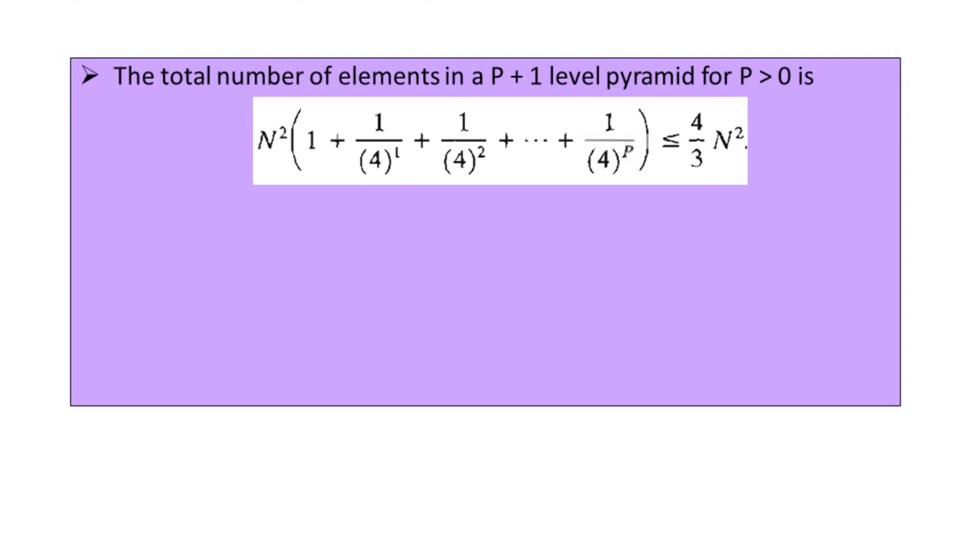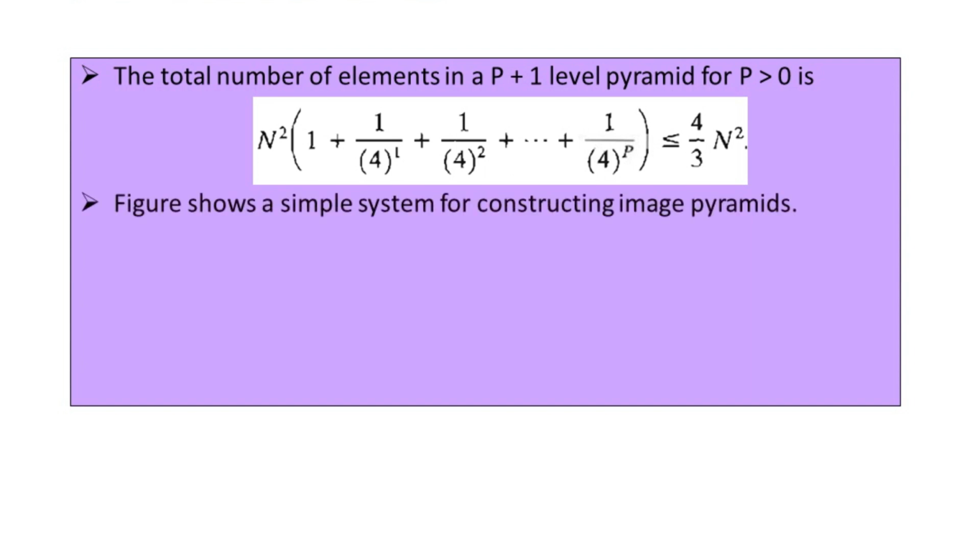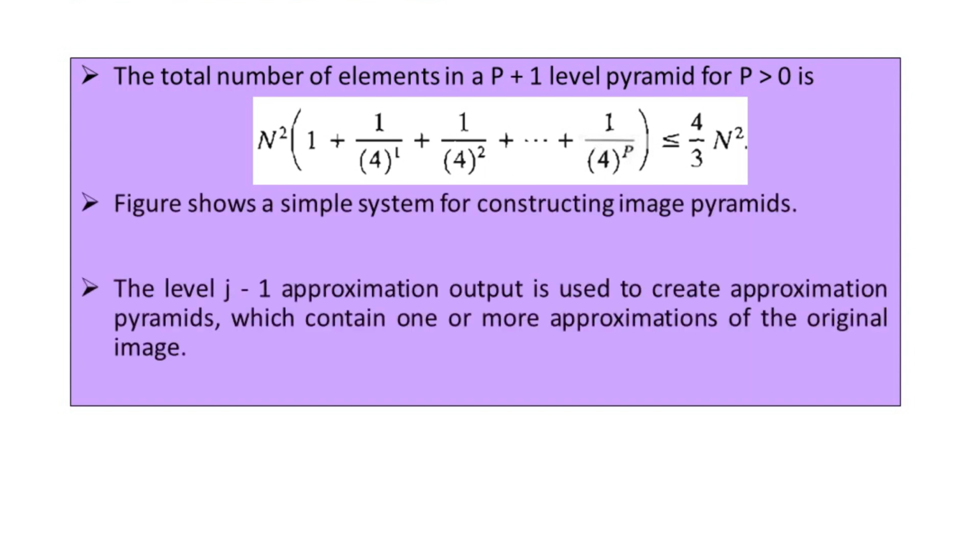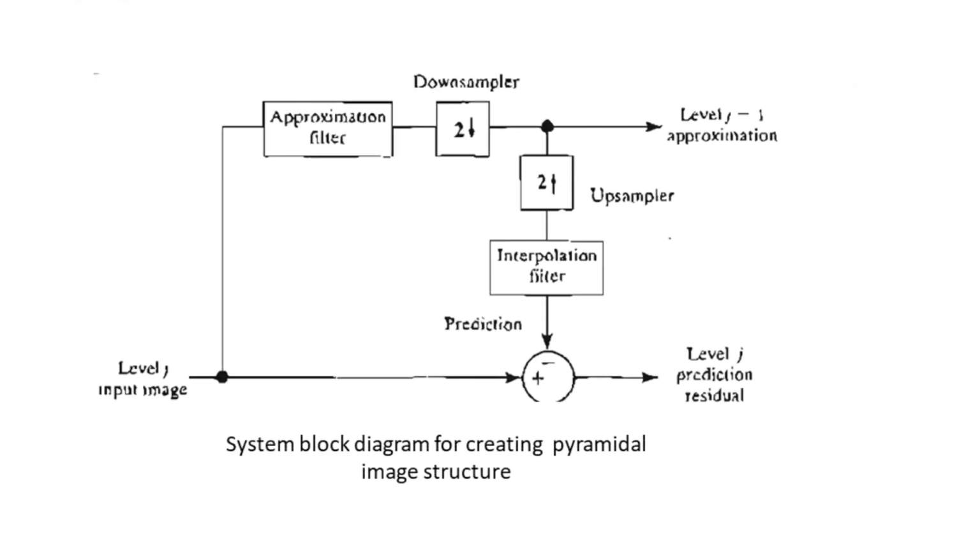Now let us see a figure that will show the system of constructing the image pyramids. The level J minus 1 approximation output is used here for creating the approximation pyramids, which contain one or more approximations of the original image. So this is the block schematic for creating the pyramidal image structure. You can start from the left hand side where we have the level J input image.